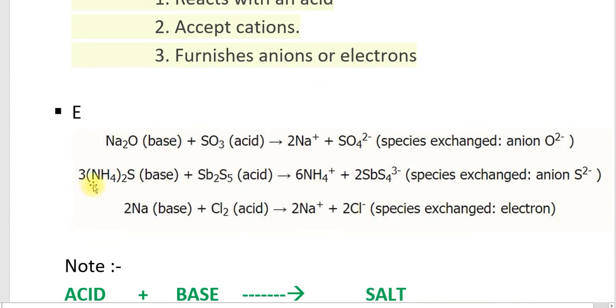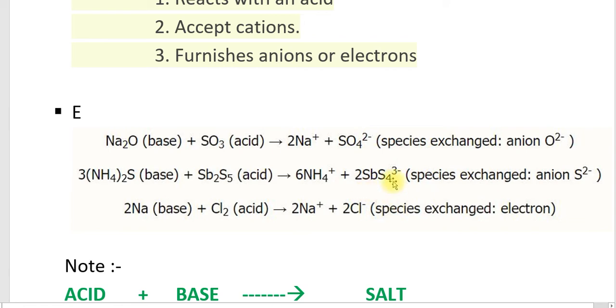The example for the Usanovich concept is Na2O + SO3 gives 2Na+ + SO4 2-. Here Na2O exchanges O2- to SO3 and it forms SO4 2-. So we can say that Na2O is a base and SO3 is an acid. The next example is 3(NH4)2S + Sb2S5, giving 6NH4+ + 2SbS4 3-.